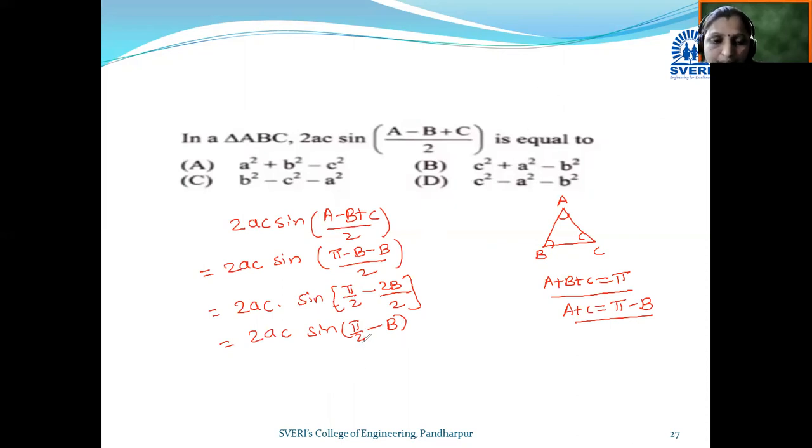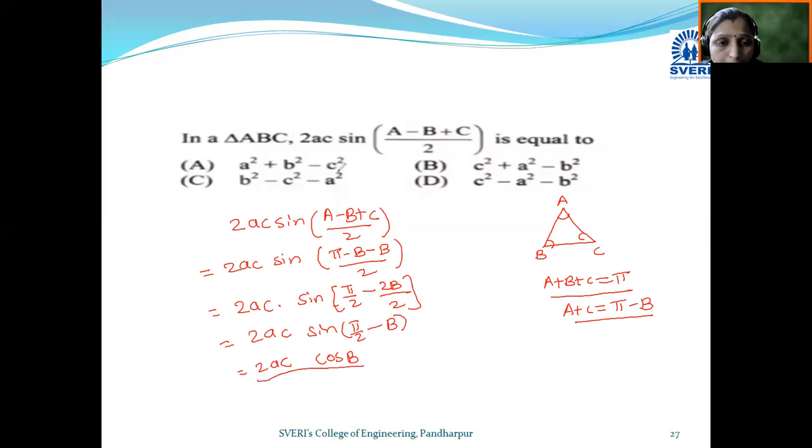Pi by 2 minus theta lies in the first quadrant, and in the first quadrant all the ratios are positive, therefore sine of pi by 2 minus B becomes cos B. So we got twice AC into cos B.